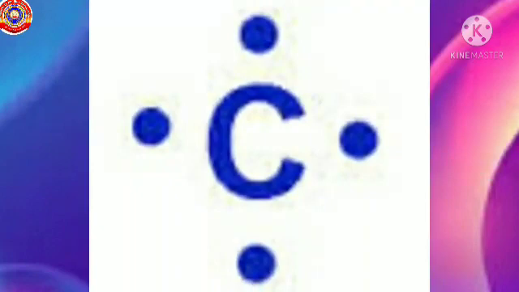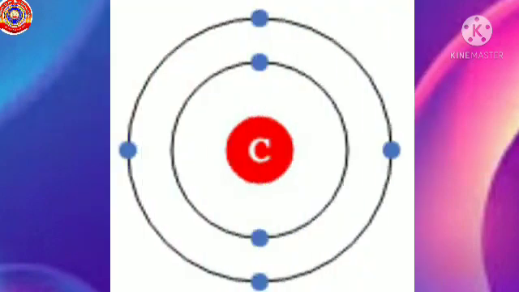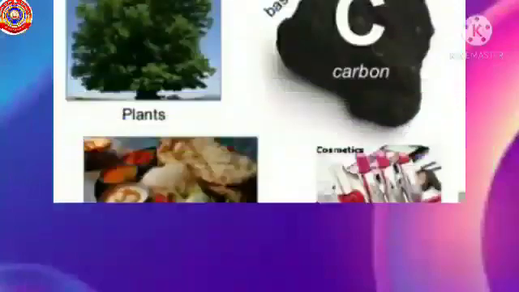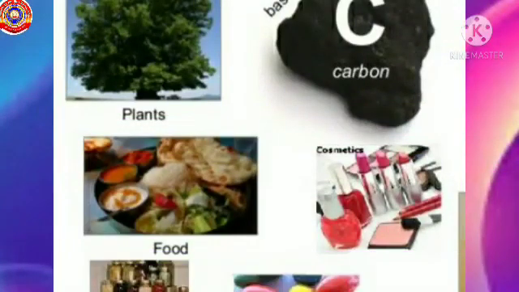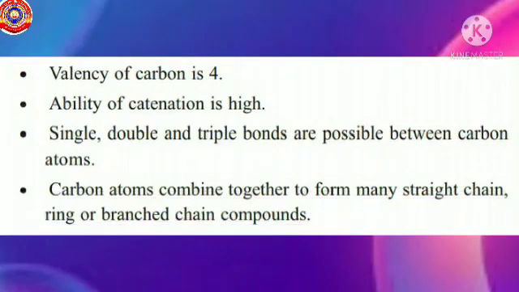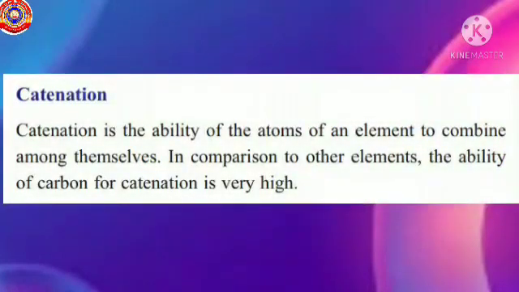So children, I told you, carbon forms numerous compounds because of its valency. But there are other factors which make it responsible for the increase in the number of carbon compounds. Let's see one by one. The ability of catenation is very high. What is catenation? Catenation is the ability of atoms of an element to combine among themselves. In comparison to other elements, the ability of carbon for catenation is very high.